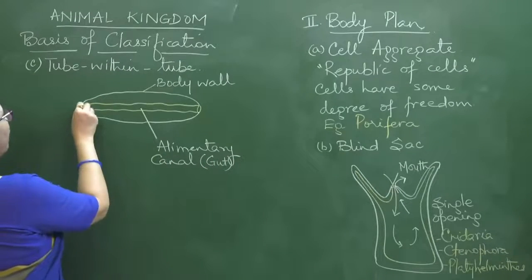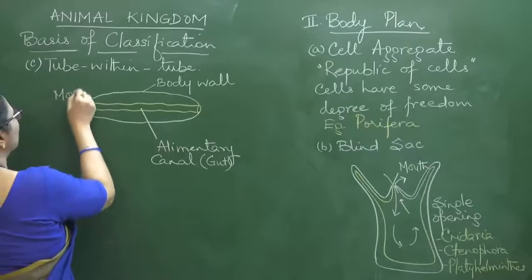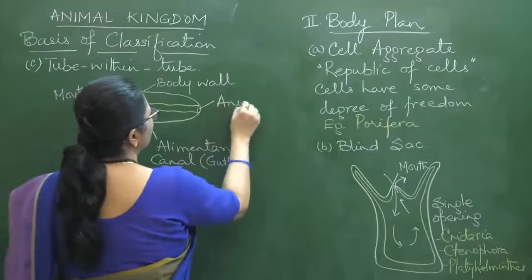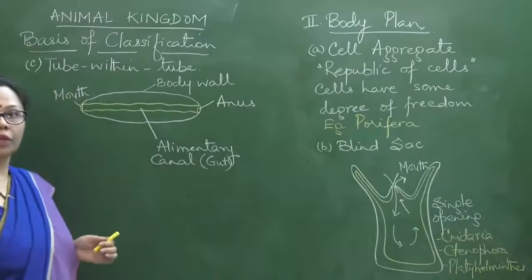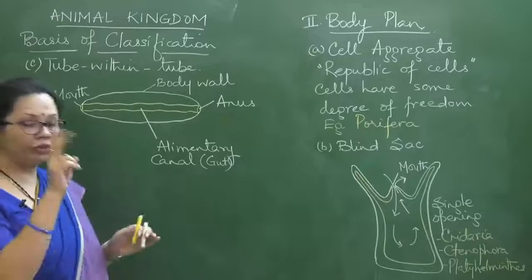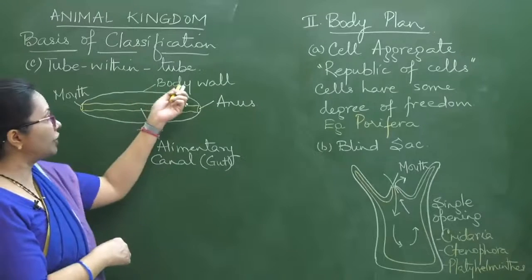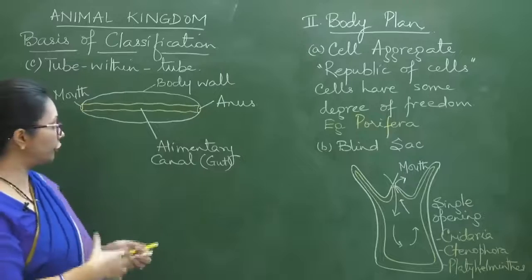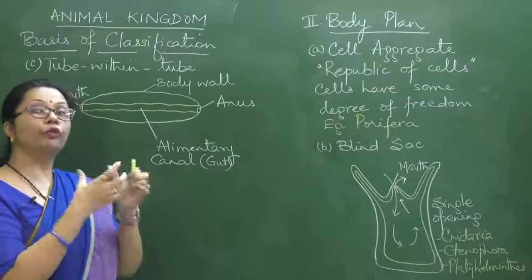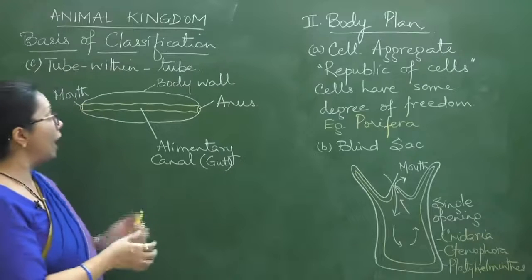And here we have two openings, the mouth and here the anus. So there are two different openings, and as we said, the body wall makes the outer tube and the gut makes the inner tube. So, tube within tube, that's how you get the term.